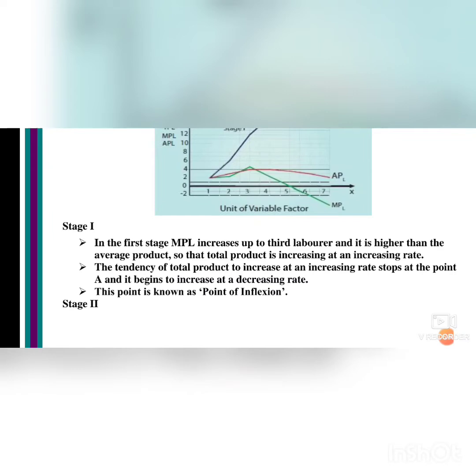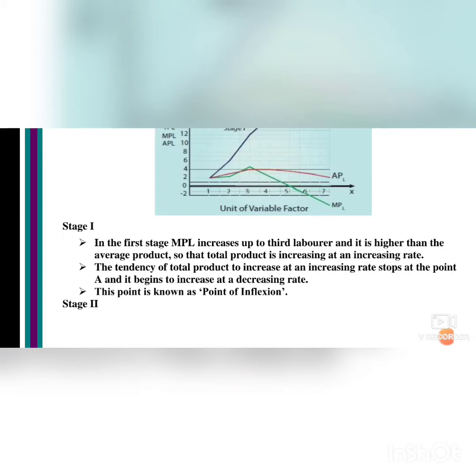In the first stage, MPL, marginal product of labor, increases up to the third laborer and it is higher than the average product, that is AP. So that total product is increasing at an increasing rate.